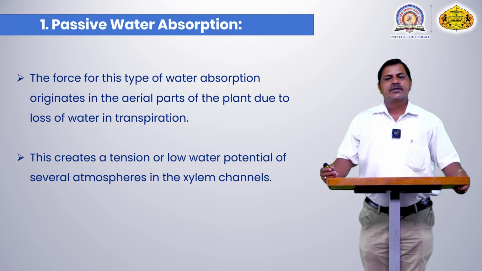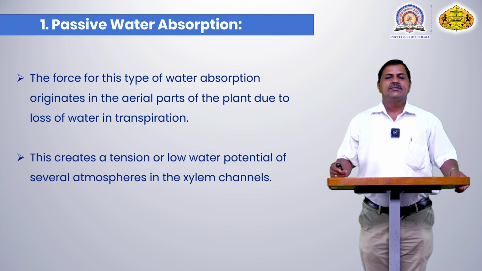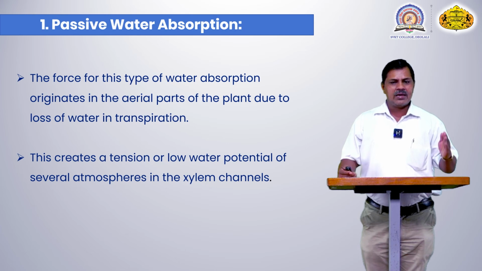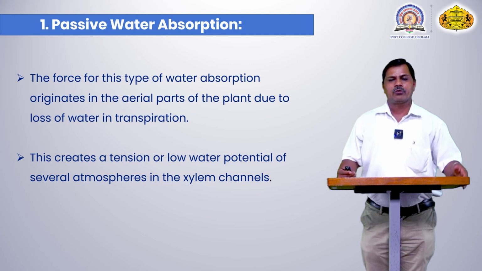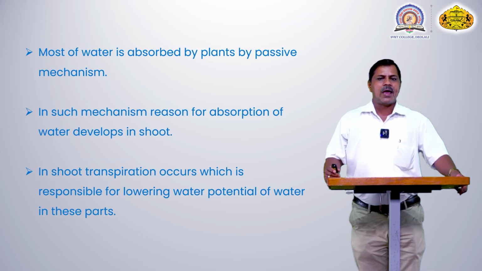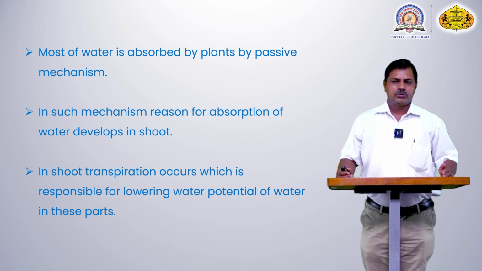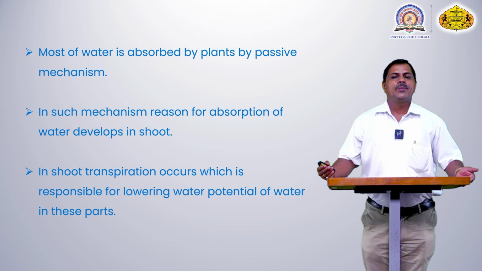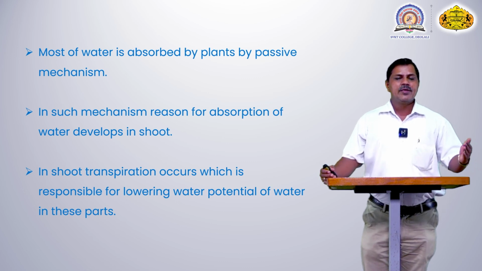This creates a tension, or a low water potential of several atmospheres, in the xylem channel, the xylem column, the pipeline structure. A huge amount of tension and pressure is created, and hence the water molecules are uplifted. Most of the water is absorbed by the plant through the passive mechanism. This force is required for uplifting water molecules from the lower region to the higher region. This is the very essential, major role of passive absorption of water.